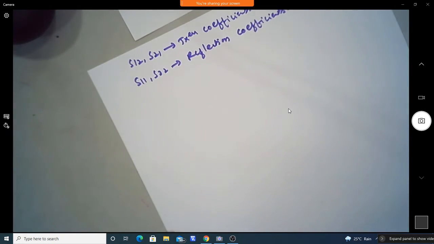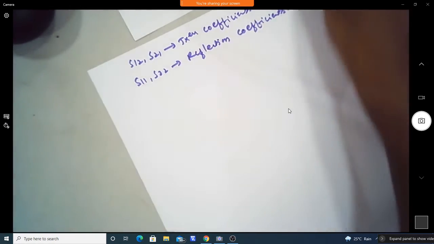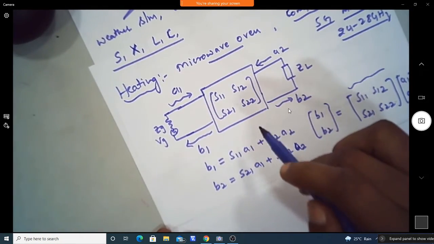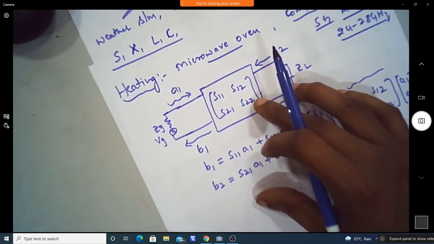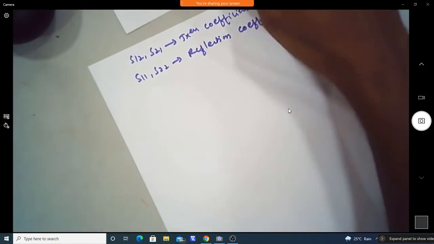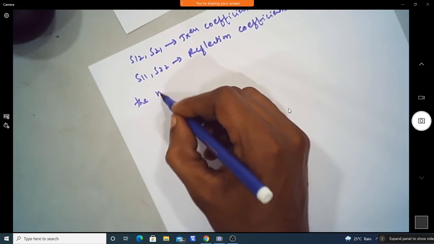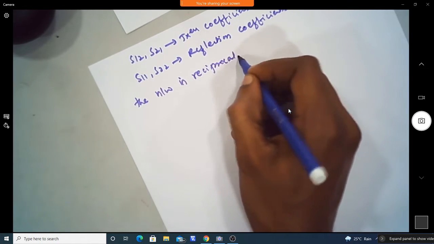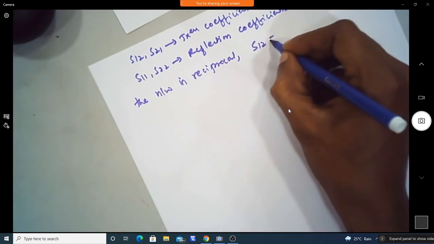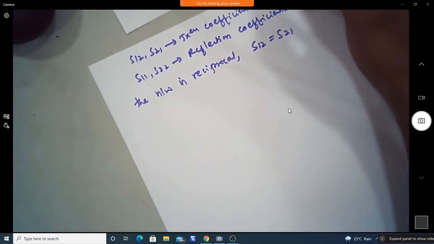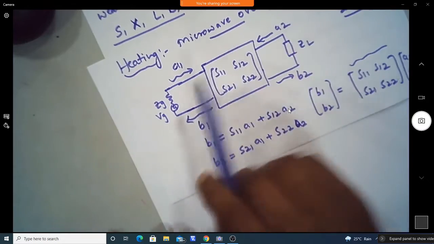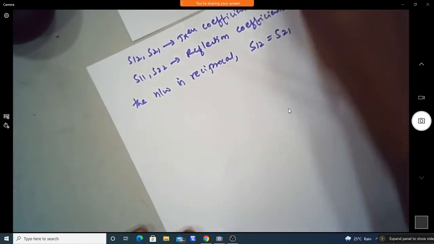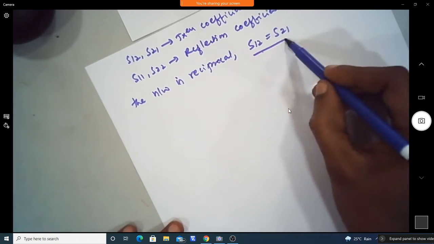Okay, so now if you take a simple example, a two port network, if the network is reciprocal, and all this we will study in detail, then we can write S12 equal to S21. That is, the transmission from port 1 to port 2 or from port 2 to port 1 is the same. So that is what we get if the network is reciprocal.